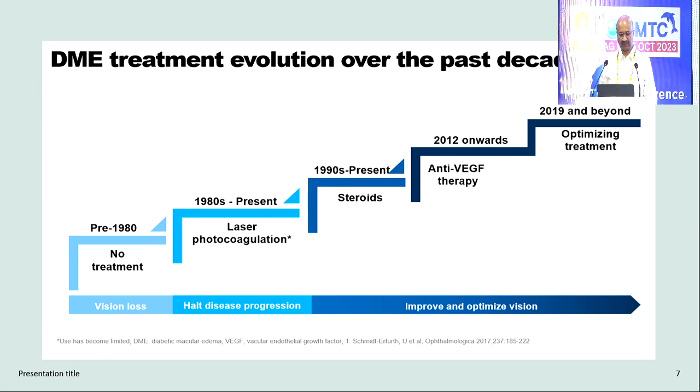Just going on to the history and how we have evolved over the years for DME treatment. At one point in time, there was no treatment available for DME, pre 1980s. Then came laser photocoagulation, then steroids, then anti-VEGF therapy, and different types of anti-VEGF therapy along with steroids also.